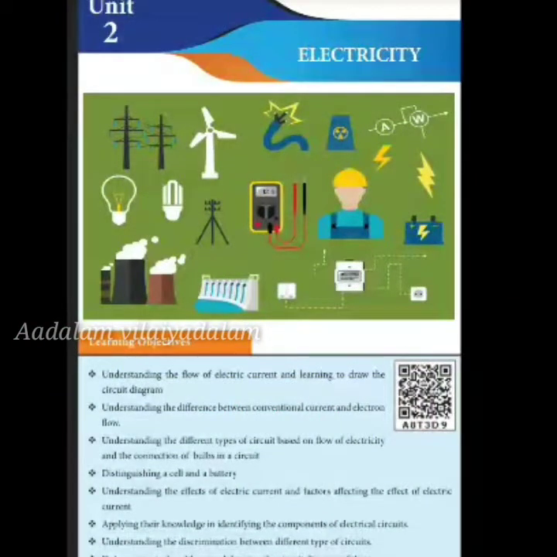Students, today we are going to see your unit 2, that is about electricity.